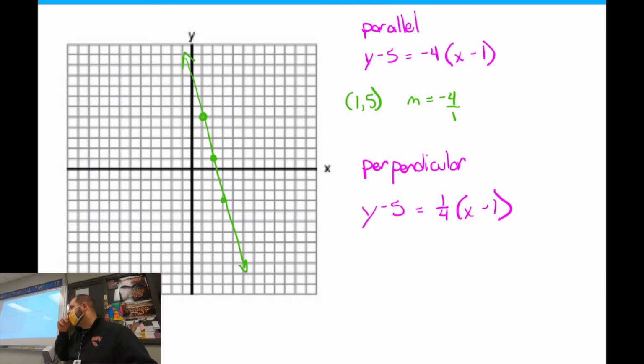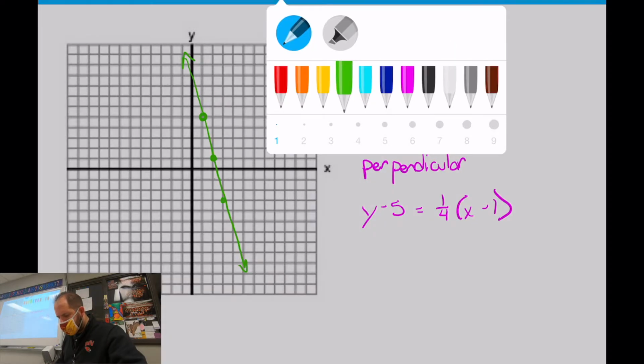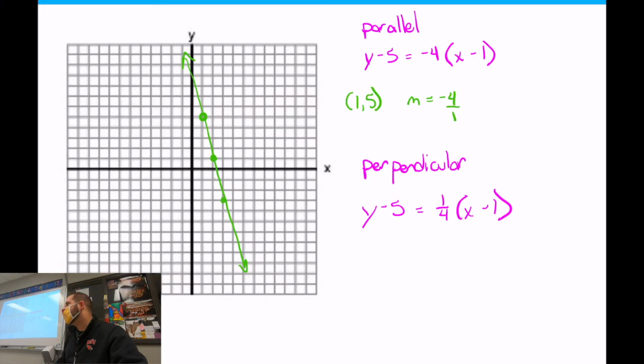What was the equation for the original line, by the way? Y plus 4x equals 7. Okay. It was, yeah, y minus 4x plus 7. So plus 7, 1, 2, 3, 4, 5, 6, 7, and it was going down 4 over 1. So you can see that, yeah, they are parallel. They're just really close together.